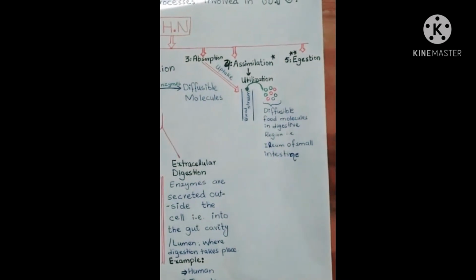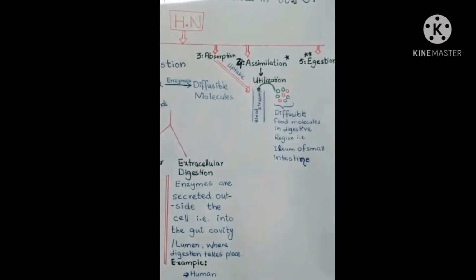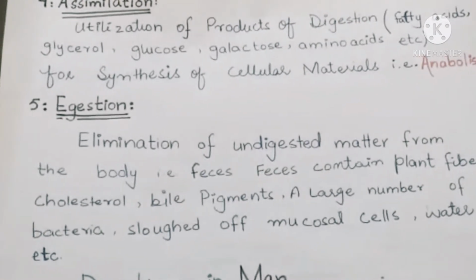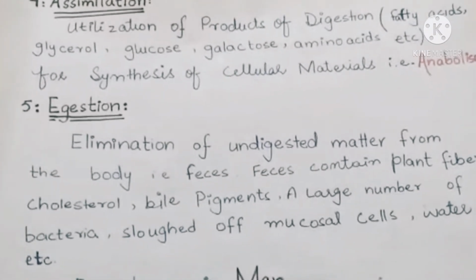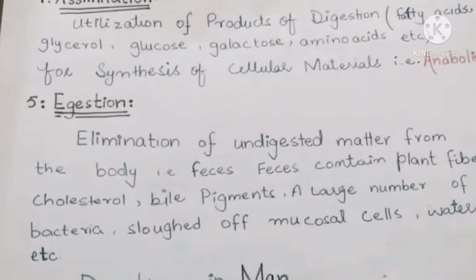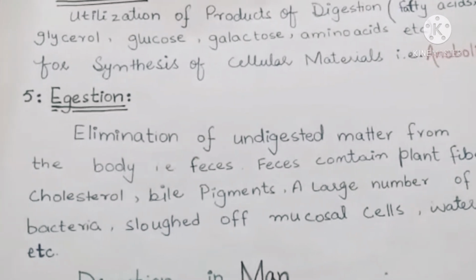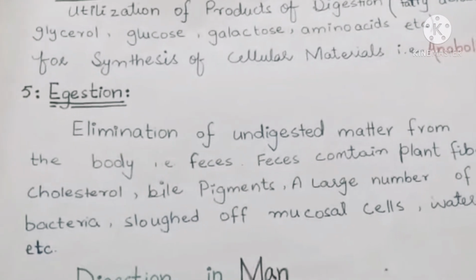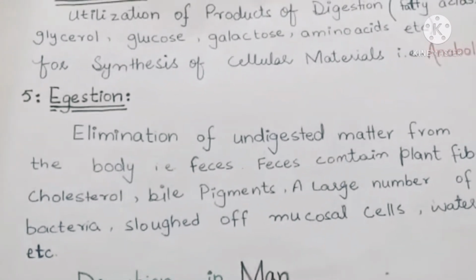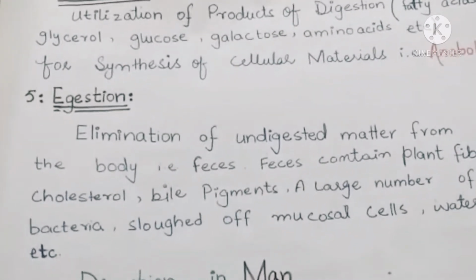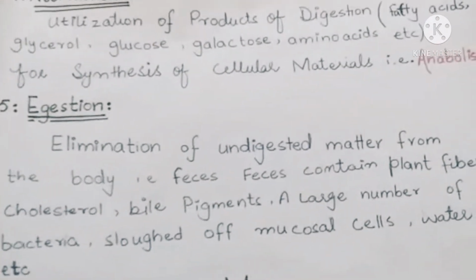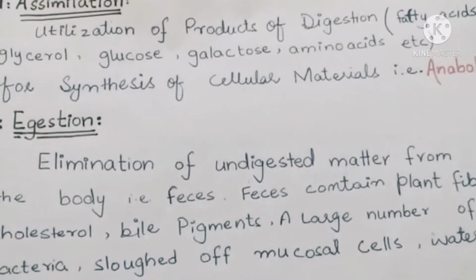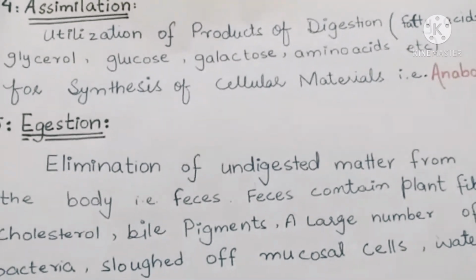The next processes are assimilation and egestion. What happens in assimilation? In assimilation, the products of digestion are used. What were the products of digestion? It depends upon your food, what you have taken in your food. So the products of digestion may be fatty acids, glycerol, glucose, galactose, amino acids. Assimilation is the utilization of these products of digestion for the synthesis of cellular materials.